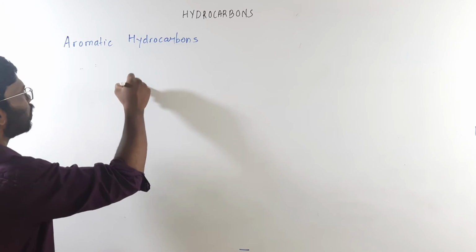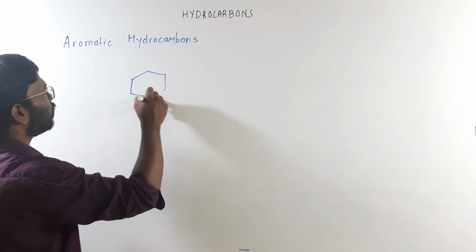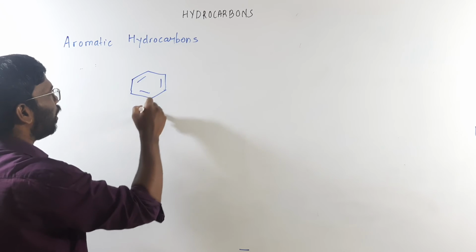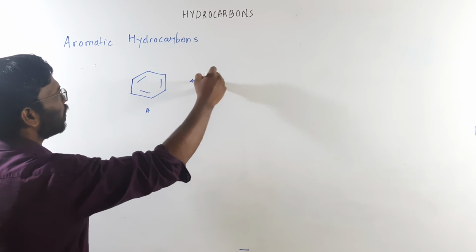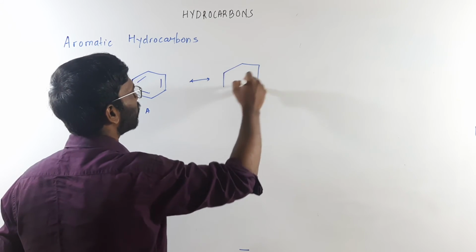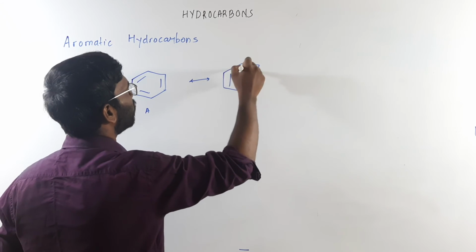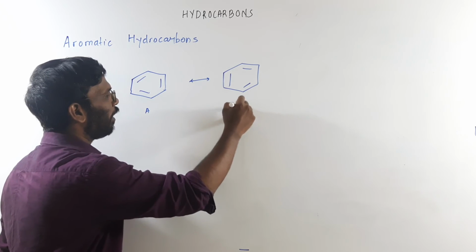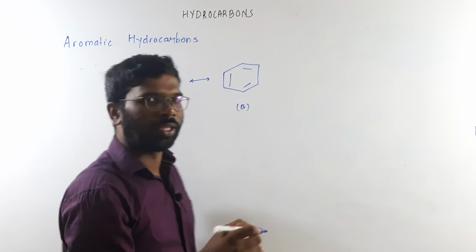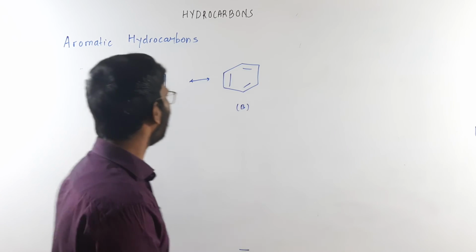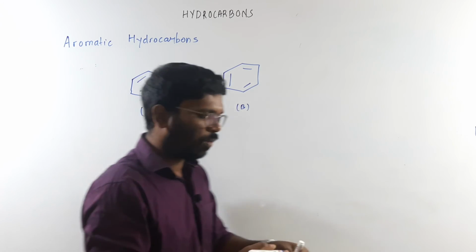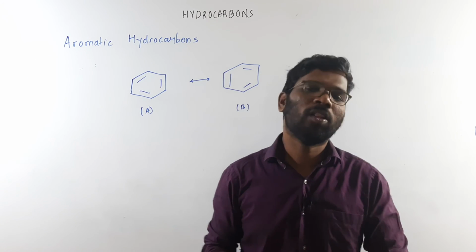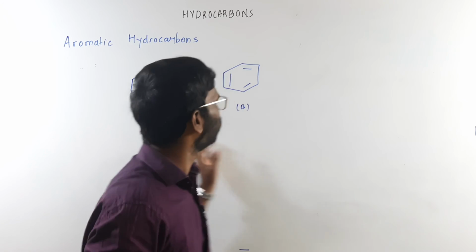This is one structure. I'll mark this as A, and the other structure is this. Neither A independently nor B independently was explaining all the properties of benzene.